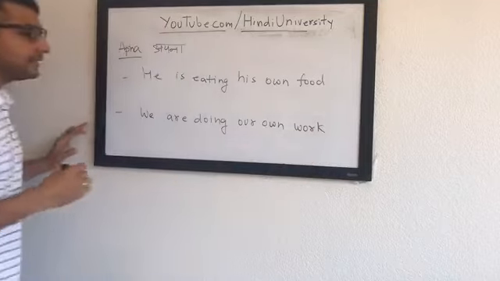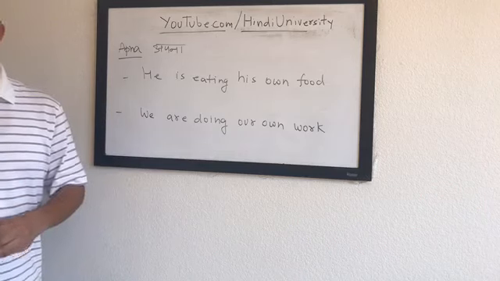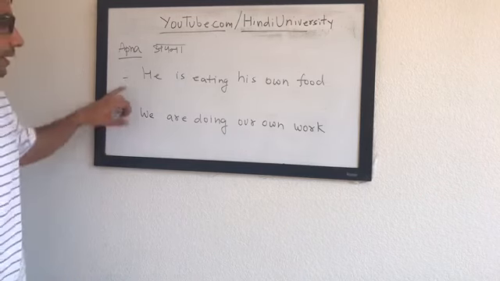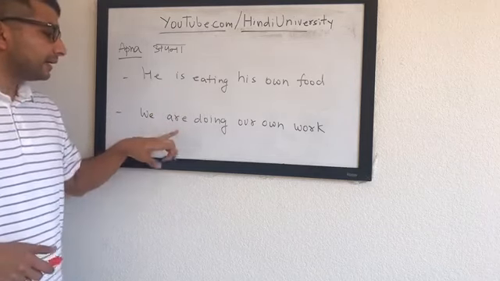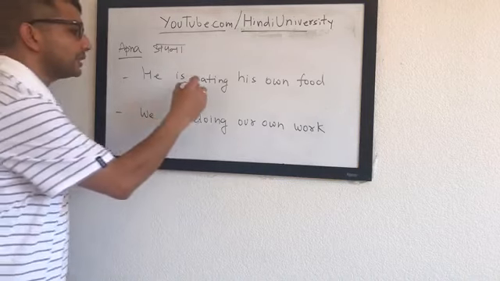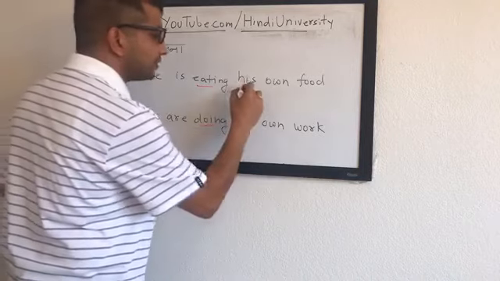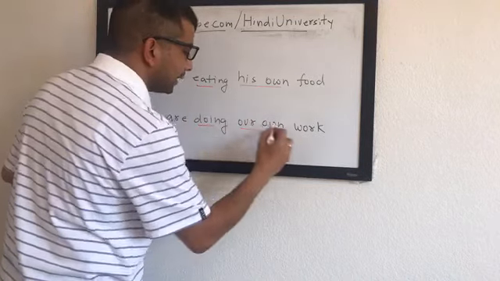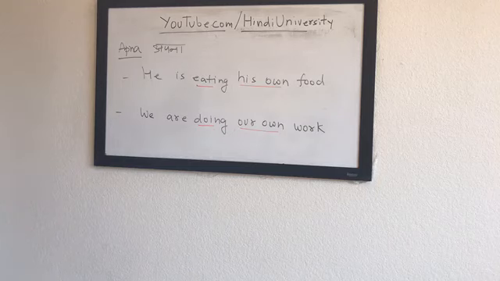Okay, for those of you who are completely new, don't worry about it. Just follow along with the other advanced students, and you will understand how they are breaking it down. To give you a clue, it's a sentence written in present continuous. He is eating, and we are doing. The verb here is to eat. The verb here is to do. Only variation that you will see is right now we have his own, and in the second sentence it's our own. So try your best to see if you can translate it. I think all of you should be able to do it.